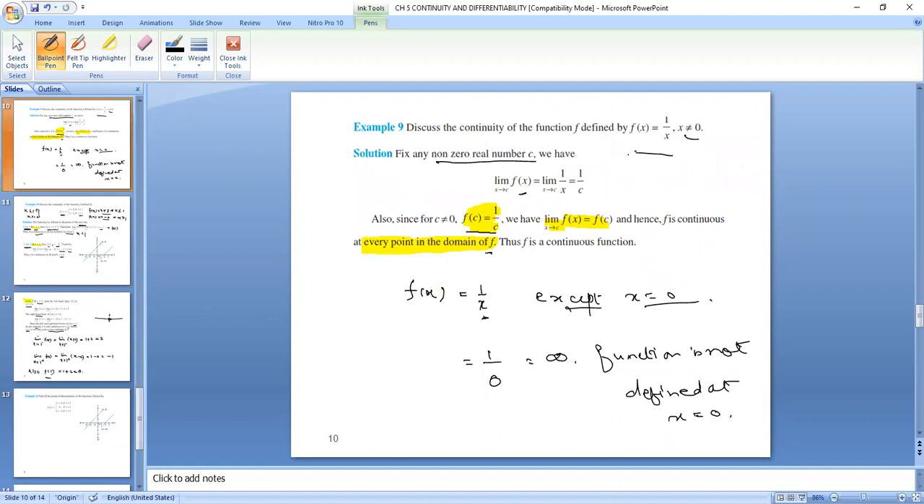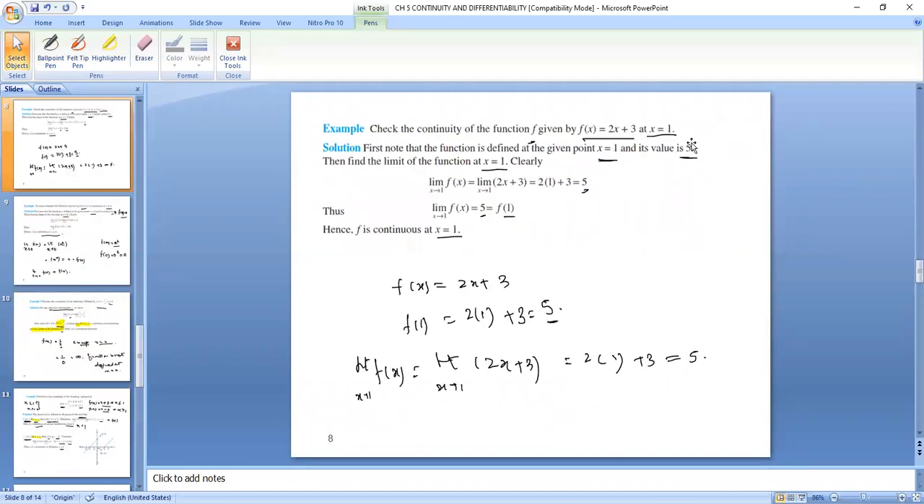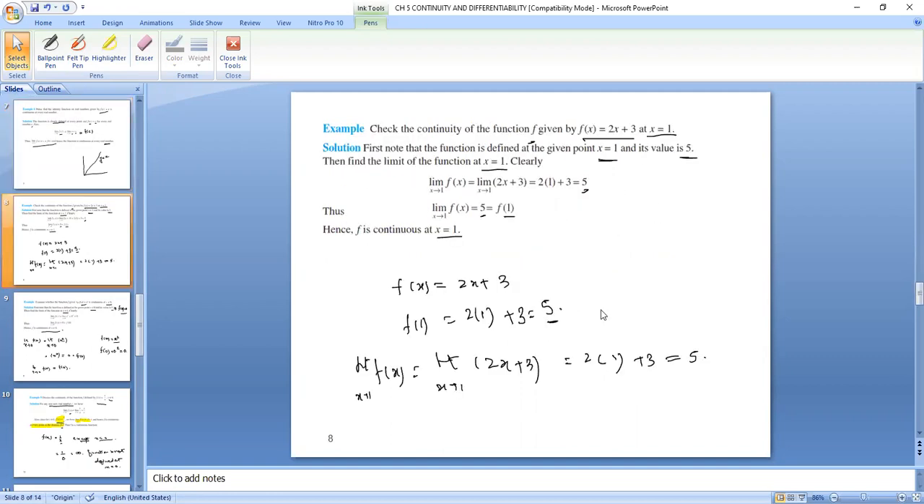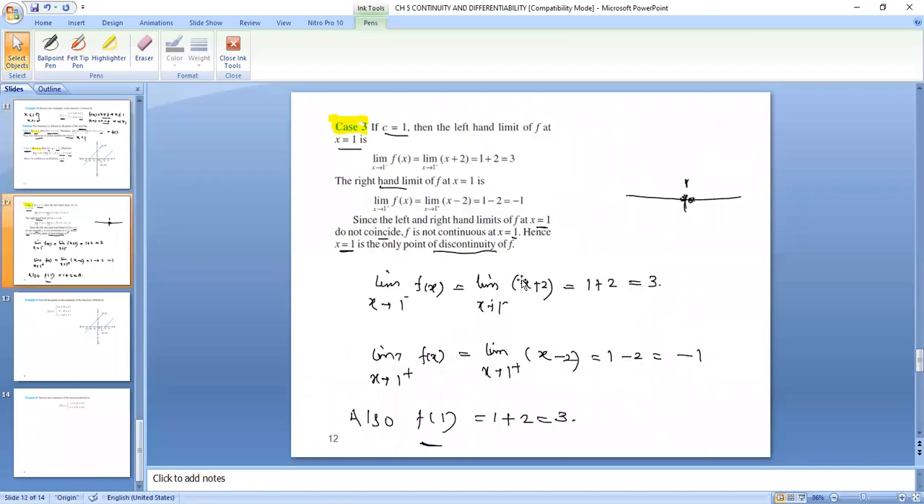In the previous question, we took a random value C because no point was given. If I'm taking f of x is equal to 1 upon x, then f of x is equal to x square. Here x is equal to 0 is given, so we have checked the continuity at x is equal to 0. In this question, we are given x is equal to 1, so we have checked the continuity at x is equal to 1. Here, no point is given, so we have taken the random value C. We are following the statement. Okay, ma'am. Case 1 less than 1, case 2 greater than 1, and case 3 equal to 1.